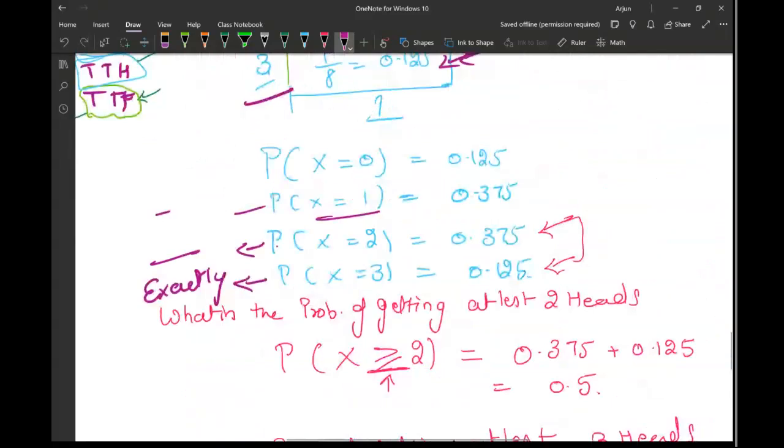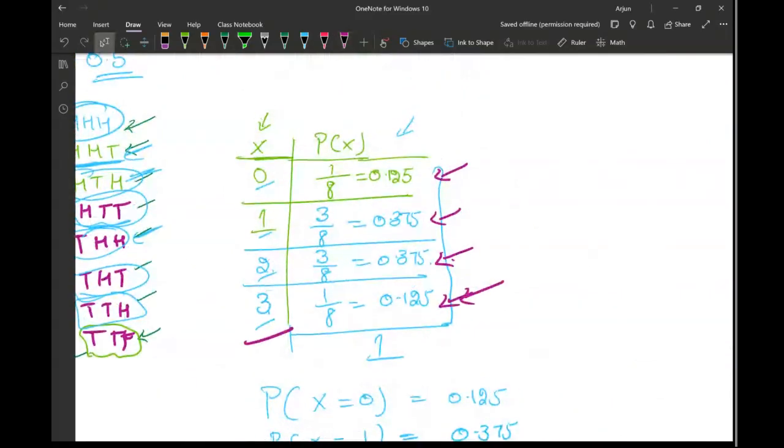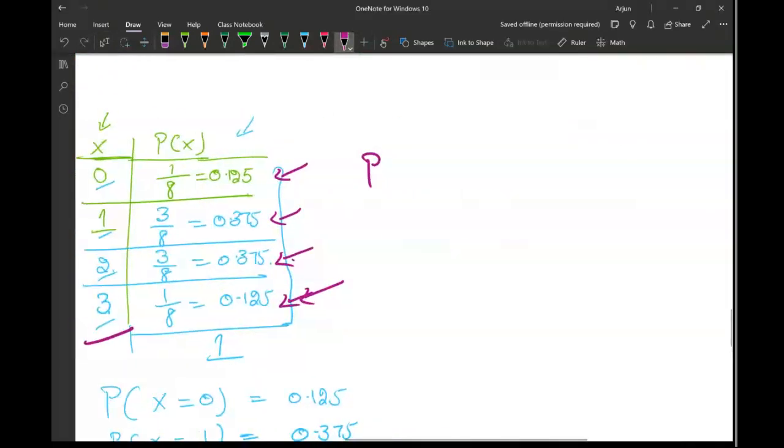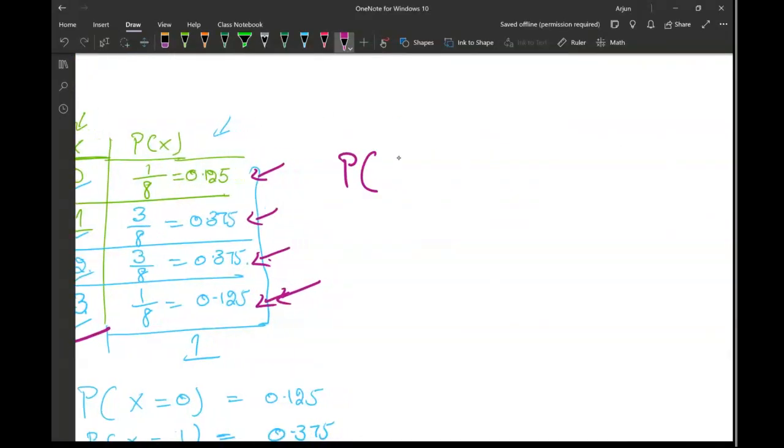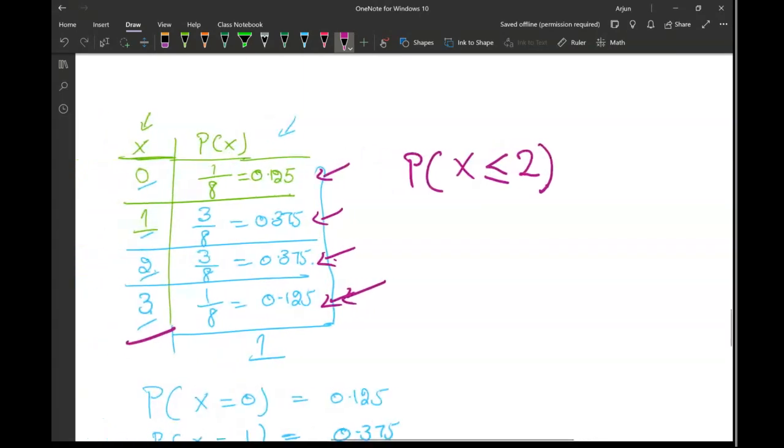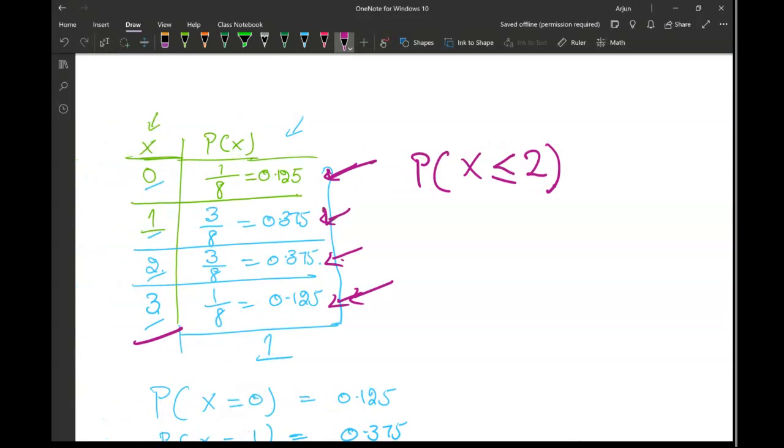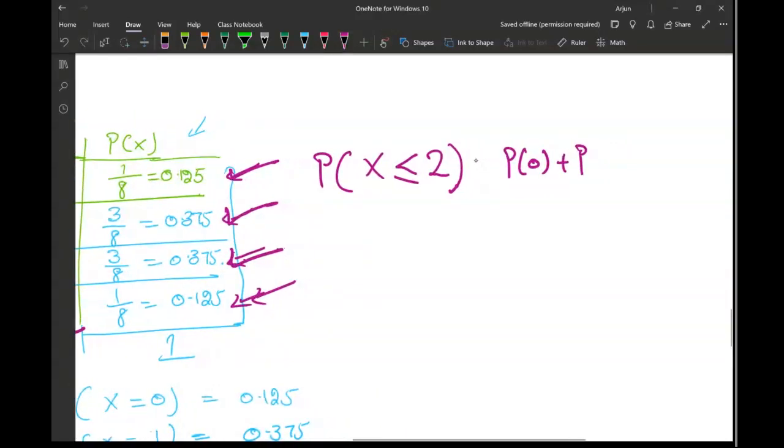Now, if I were to ask you, what is the probability of getting at most 2 head? First of all, how are you going to write it? So P x should be less than equal to, at most 2 means less than equal to 2. It means you can get 0 head, 1 head, or 2 head. So probability of 0 plus probability of, well, I should write down equal to here, probability of 1 plus probability of 2.